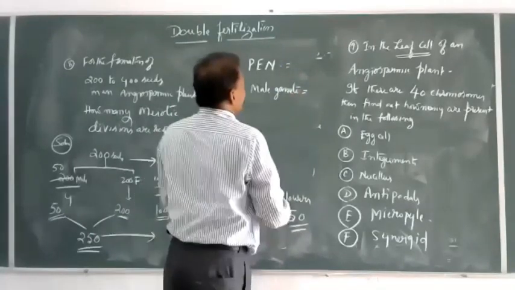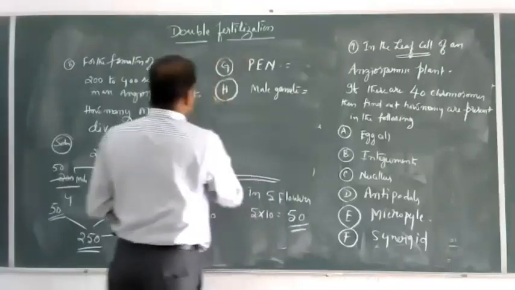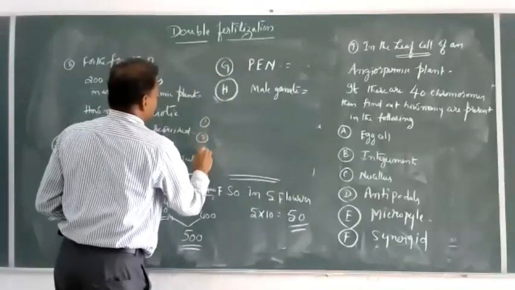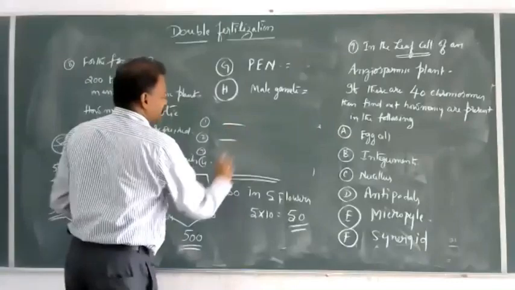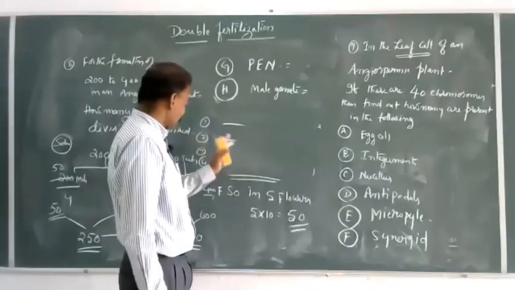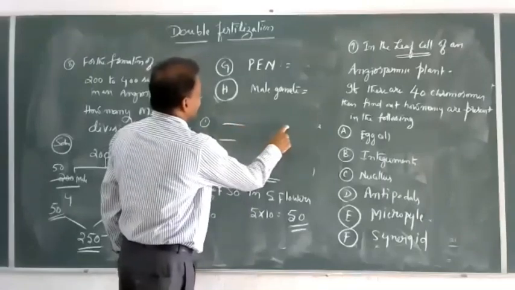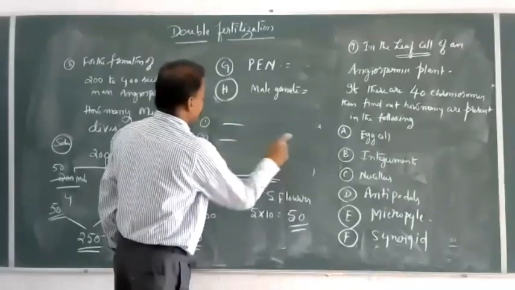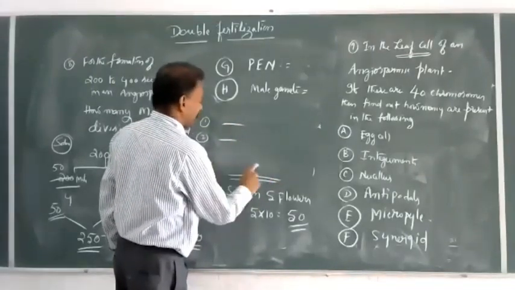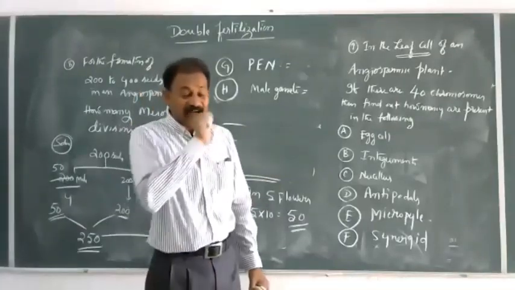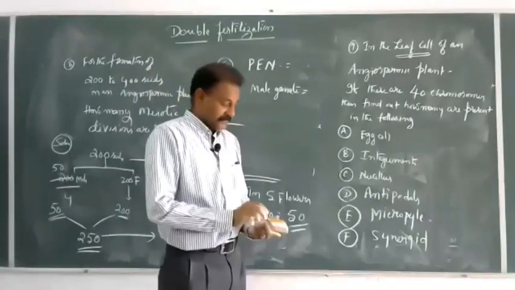They will give 4 options with various combinations, 1, 2, 3, 4, with A, B, C, D, E, F, G, H in various combinations. So what should be the correct combination?